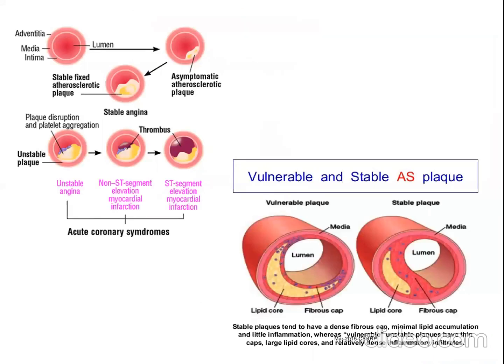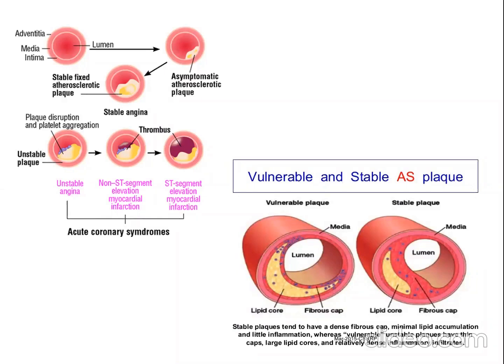Now, we have discussed that there is plaque formation. This is the main cause behind coronary artery disease. There is plaque formation in the lumen, which will constrict the luminal area as well as lead to decreased oxygen supply to heart muscle. We can categorize two plaques. There are two types of plaques: stable plaque and vulnerable plaque.